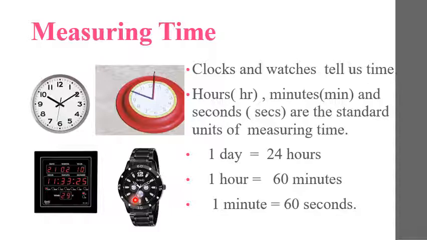Children, you know, one day has 24 hours. 1 hour means 60 minutes, means 60 minutes make 1 hour. And 1 minute is equal to 60 seconds, means 60 seconds make 1 minute. Understood everyone?